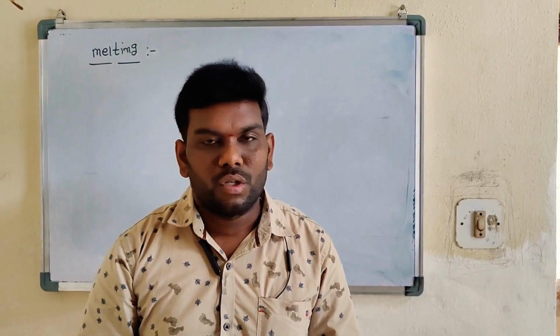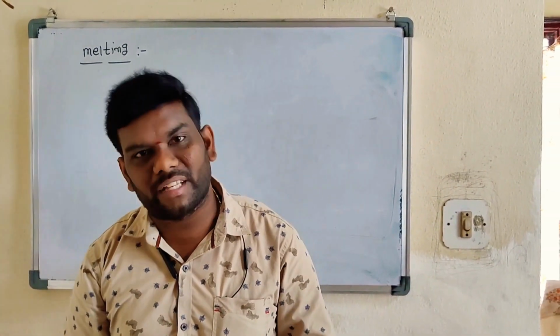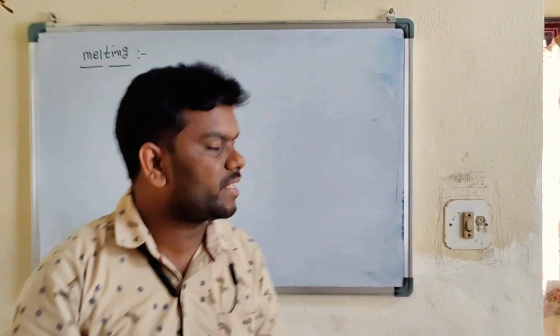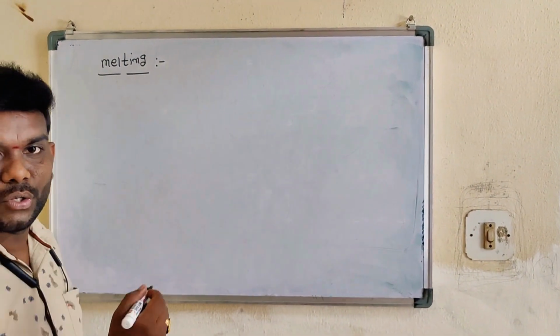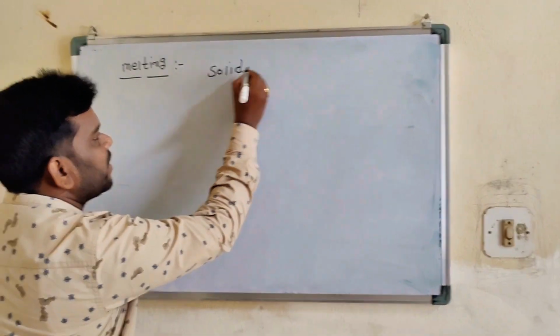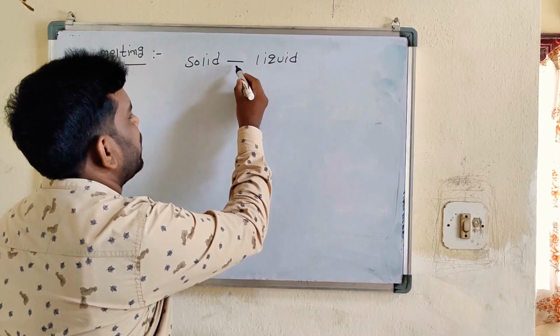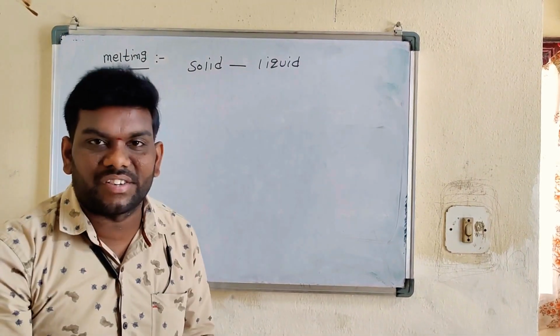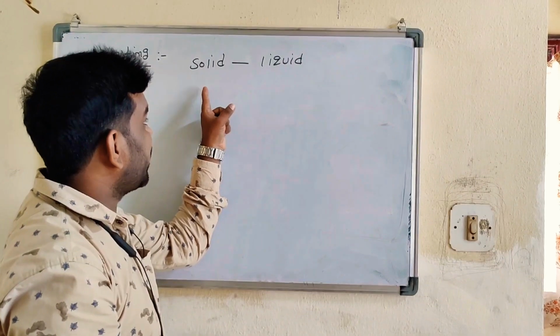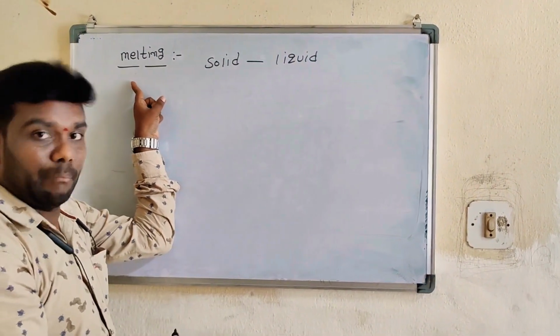Okay, so in this class I will enter into melting and freezing. Generally we will discuss melting first. So what is melting? Generally, solid state is converted into liquid state. When the solid state is completely converted into liquid state, that is called the melting point.